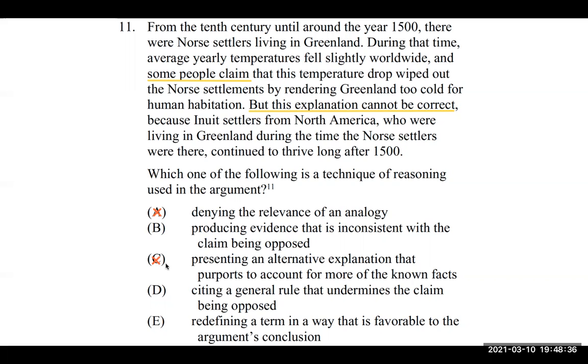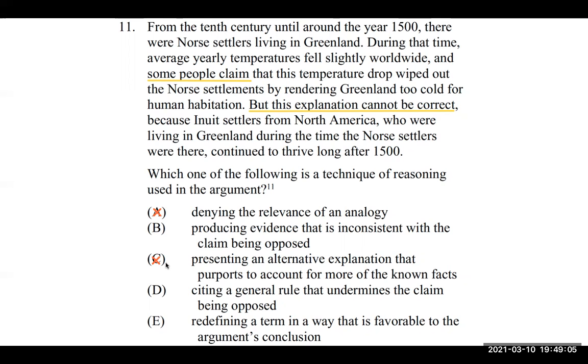If it were accounting for more of the known facts, they would say, oh, like this is what happened, like we discovered that the temperature drop did wipe people out. They would talk more about the facts already presented in the paragraph. Granted, there's not too many to work with, so that wouldn't really work for this answer choice.